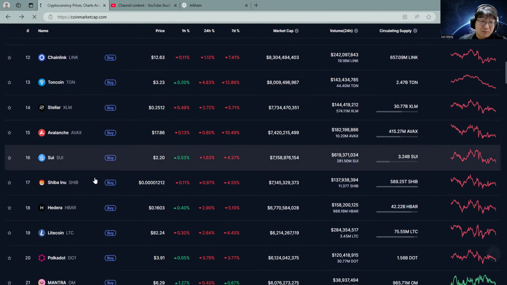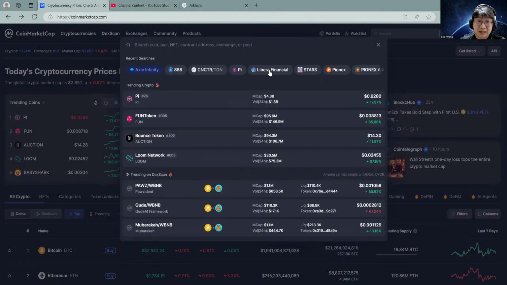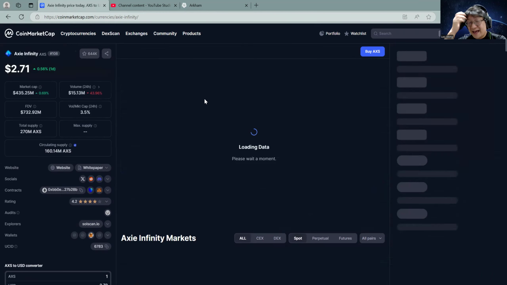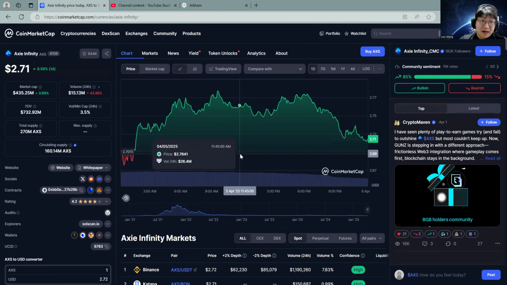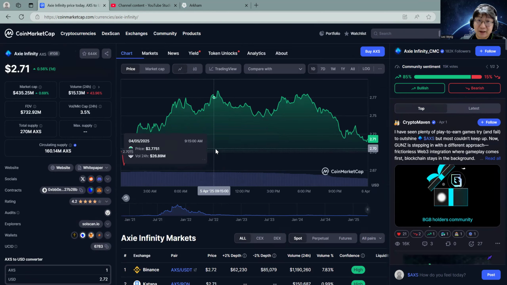Second, this is another one of my great tokens that I do love, but I don't believe it's a good time to buy. This is called Axie Infinity, one of the biggest GameFi projects in the world. I think it's a great project, but not a good idea to buy, especially today.